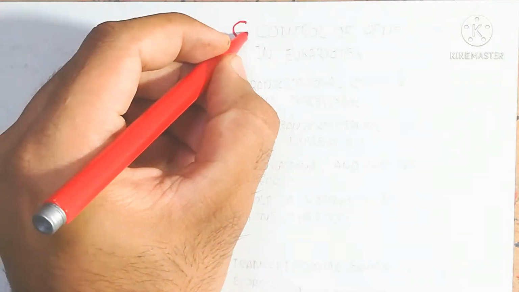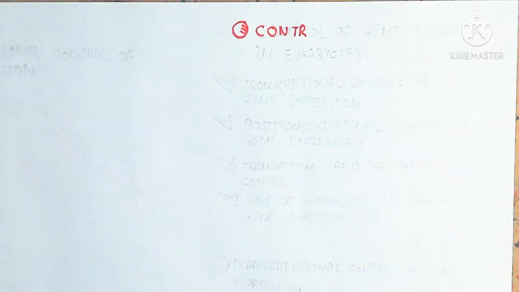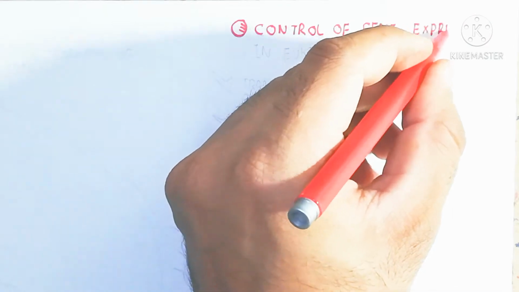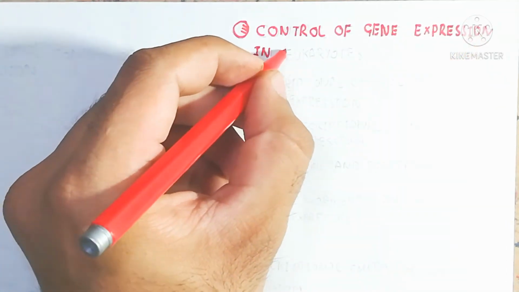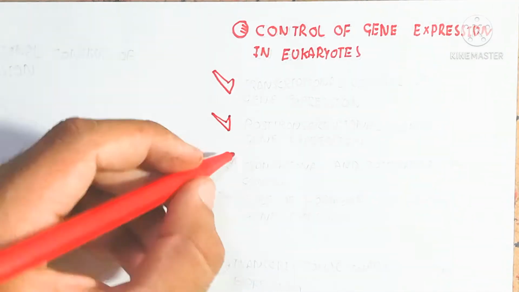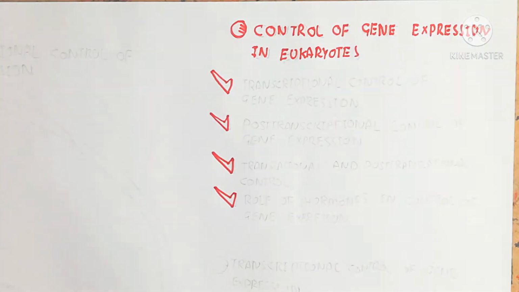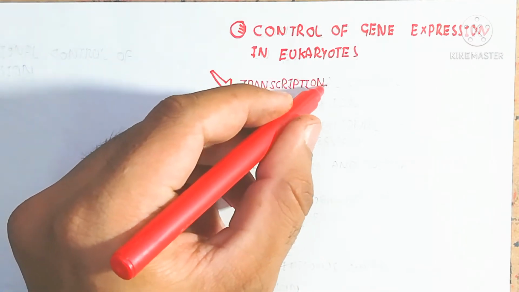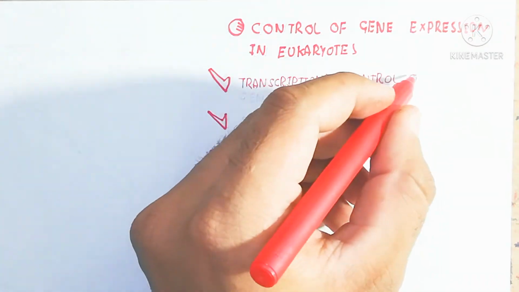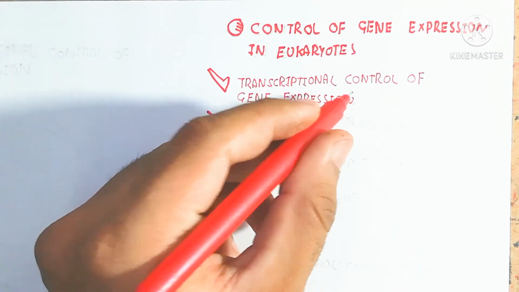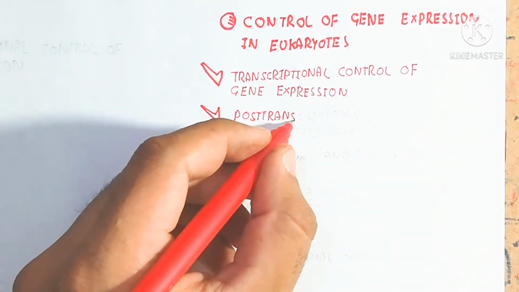So here today we will discuss the control of gene expression in eukaryotes. The eukaryote is different in the control of gene expression. We will just understand how eukaryotes control gene expression. The expression of a gene means the DNA will express the genotype in the form of phenotype to show their functional properties. The control of gene expression in eukaryotes is made up of four points.